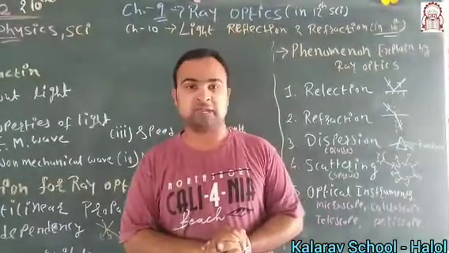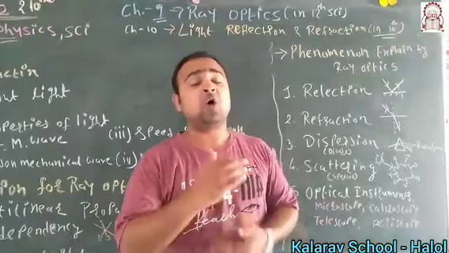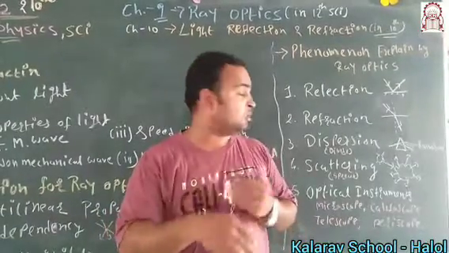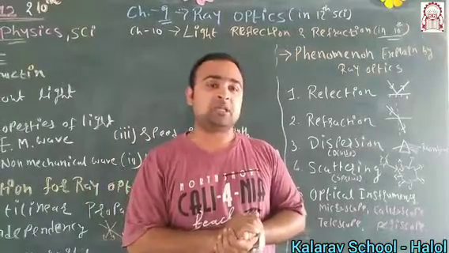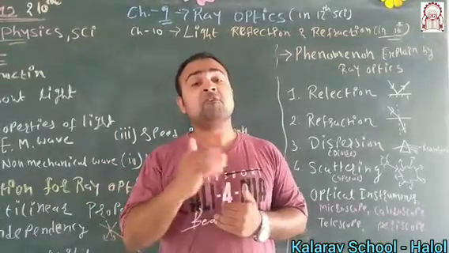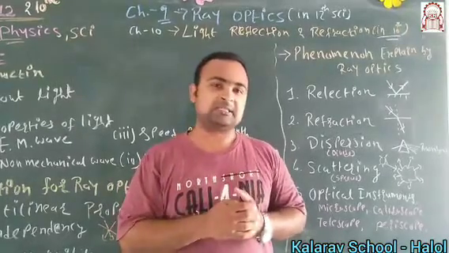And the fifth point is optical instruments. For example, microscope, telescope, periscope, kaleidoscope; their principle and working we can explain based on ray optics. So in the next lecture we will talk about reflection, its laws and its properties. Thank you.